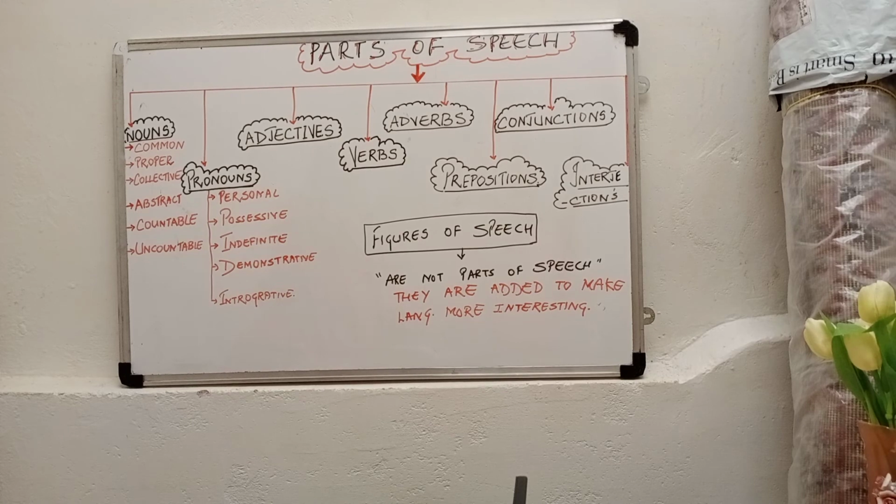Now, personal pronouns refer to the person who is doing the action, like I, you, he, she, it, we, you, they. These are personal pronouns. Then we have possessive pronouns which show possession. They are words like mine, yours, his, hers, its, ours, yours, theirs.